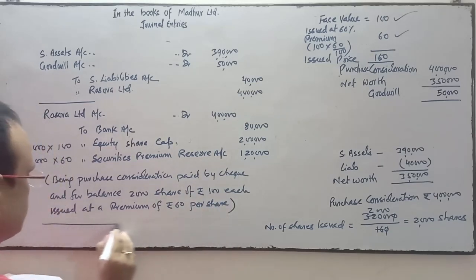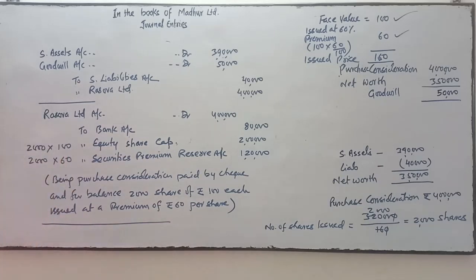This will be the narration of the second entry.